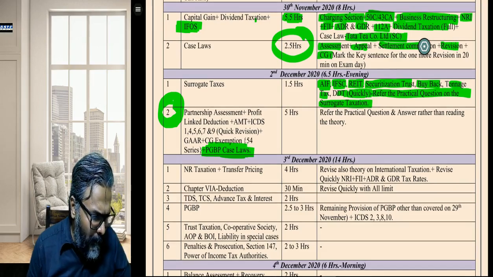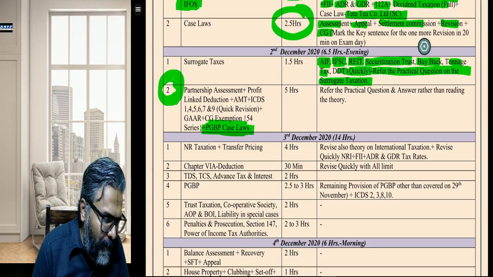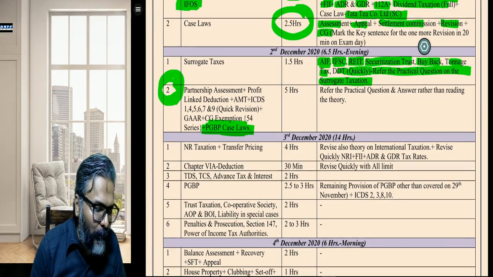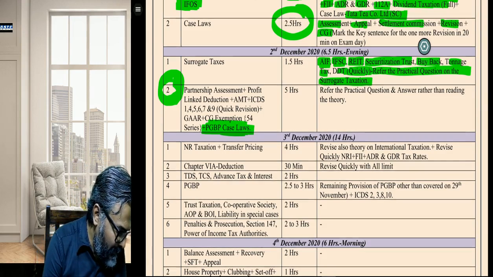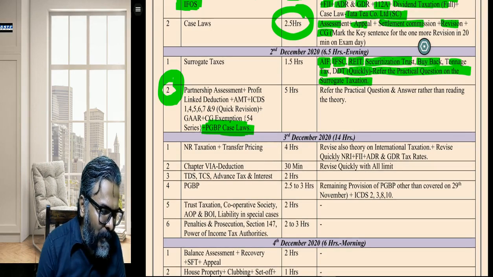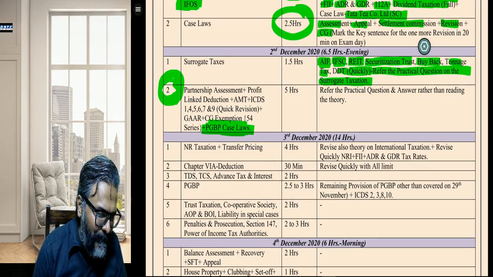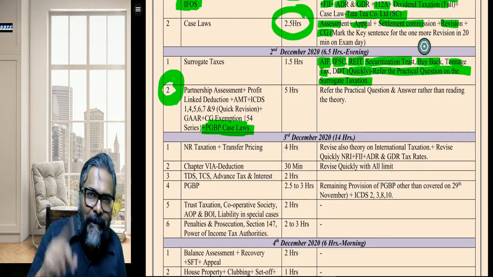Just hold on. Now coming to point number 2: partnership assessment, profit linked deduction, AMT, ICDS. Now please refer to this one. 5 hours I am giving to all of you students. Yes, Saloni. Partnership assessment, profit linked deductions, AMT, ICDS. Okay, just hold on, students.